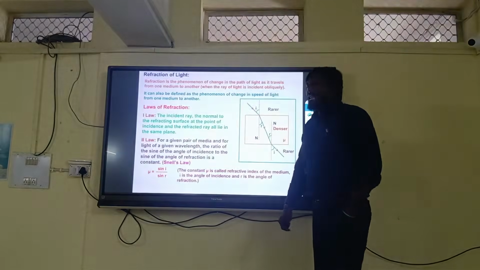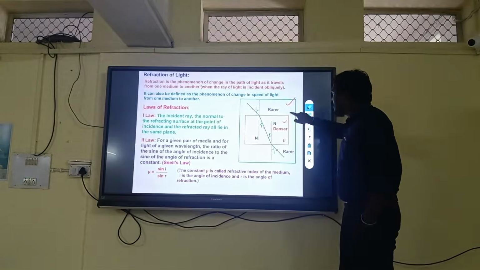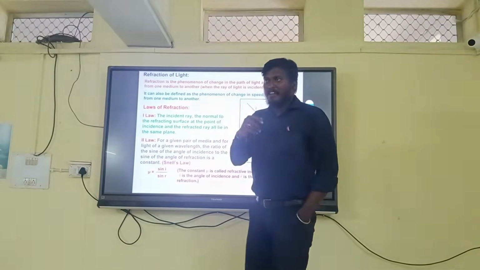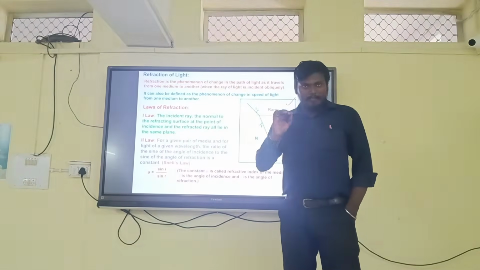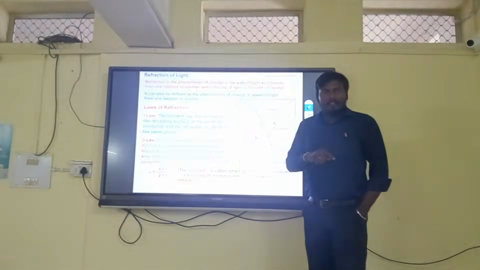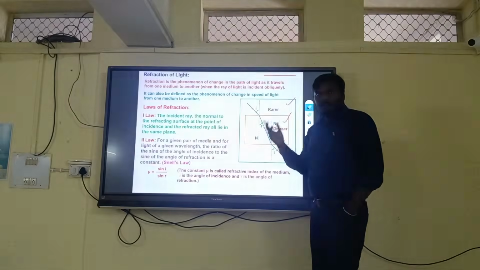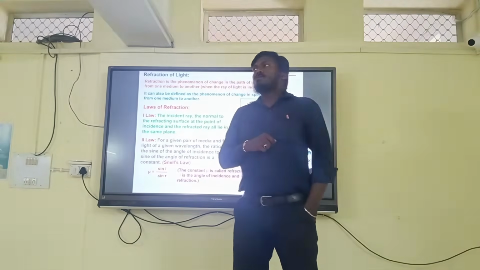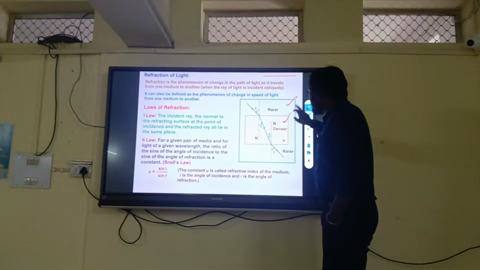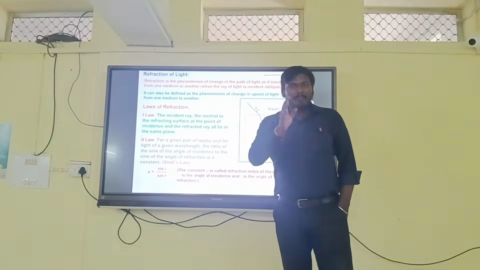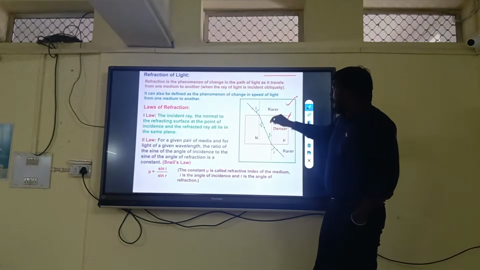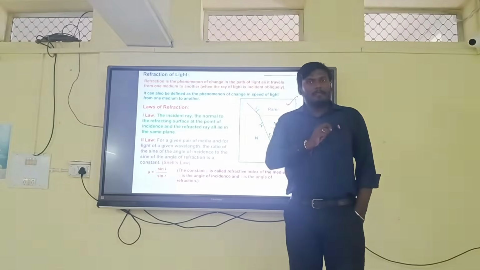When light passes from one medium to another medium, the ray of light, instead of traveling in a linear fashion, as we discussed in previous classes, light always follows a linear path until and unless it suffers some other phenomenon. So natural light's path is linear. Now, whenever light travels from one medium to another medium, instead of traveling in a linear path as predicted previously, it deviates from its linear path.